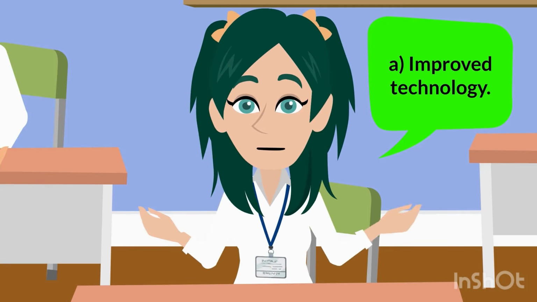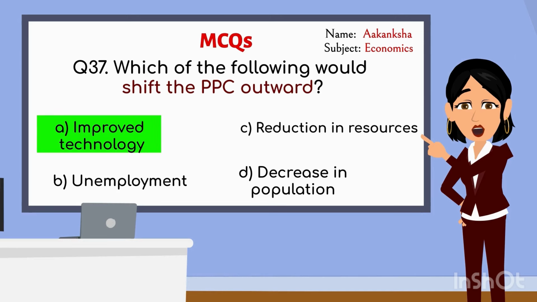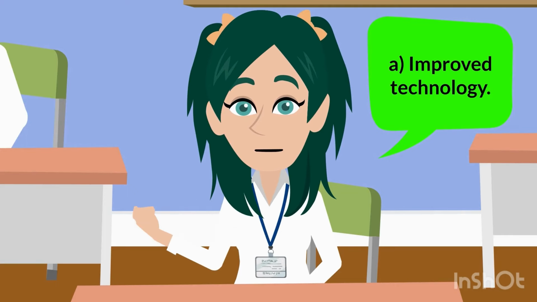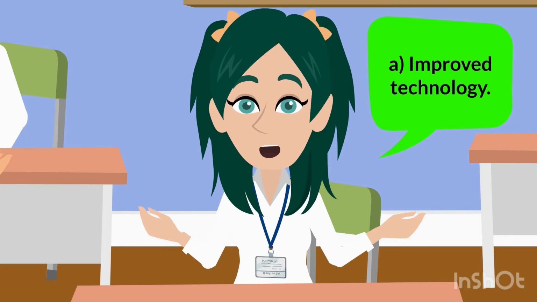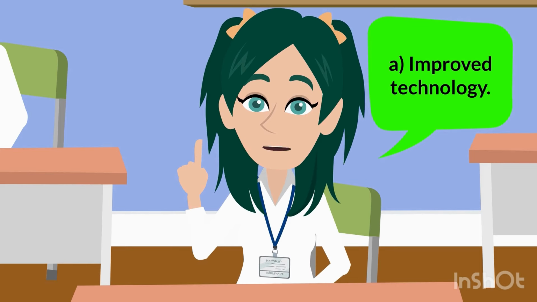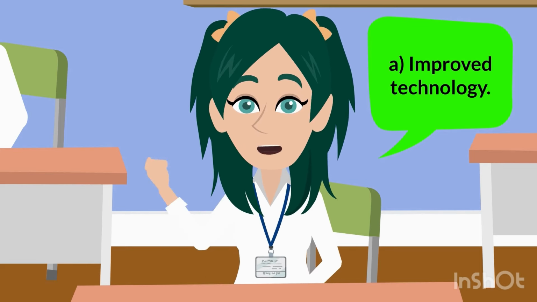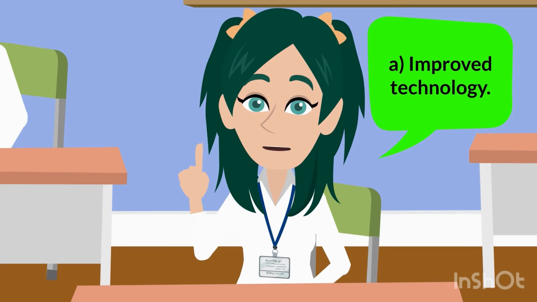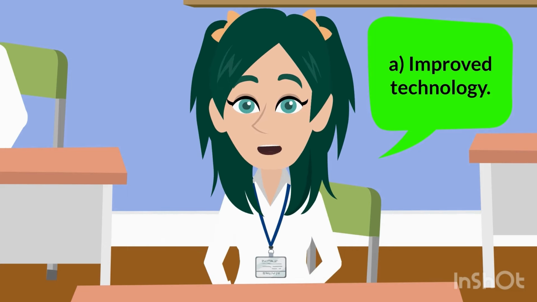Improved technology. Yes, right answer. Now give me the reason why improved technology shifts the PPC outward. When technology improves, the economy can produce more goods with the same resources. This increases the economy's capacity, so the PPC shifts outward, meaning more goods can be produced.